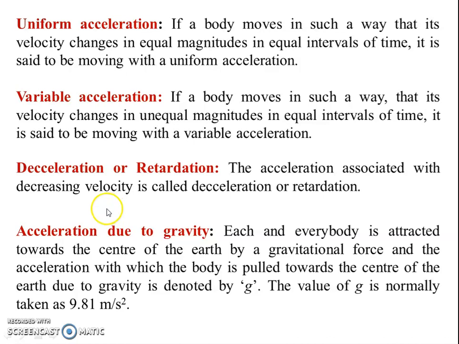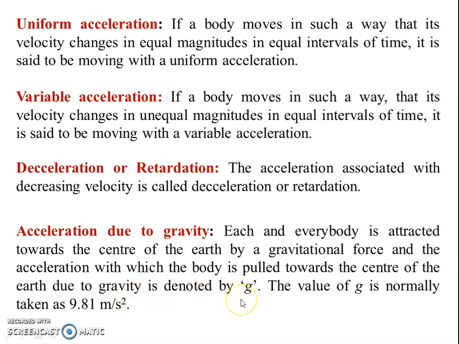Okay. Next one is acceleration due to gravity. Every body is attracted towards the center of the earth by a gravitational force, and the acceleration with which the body is pulled towards the center of the earth due to gravity is denoted by g.